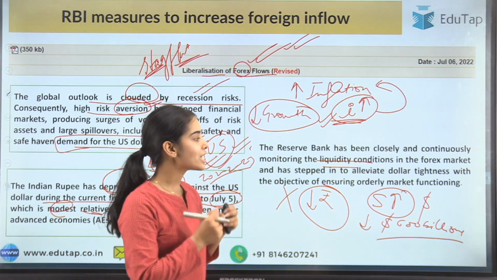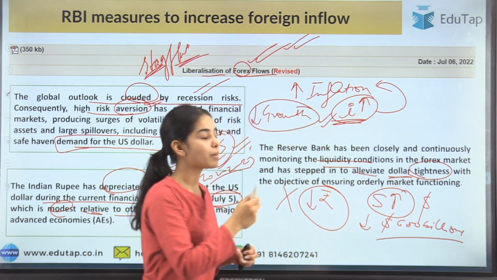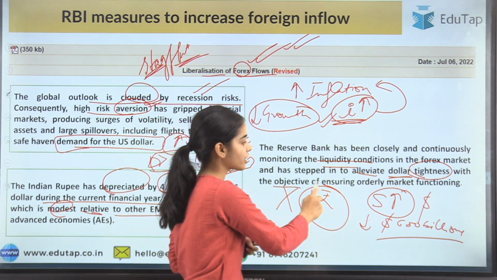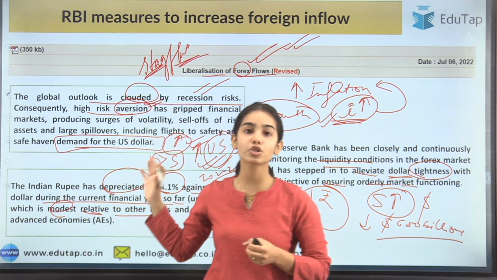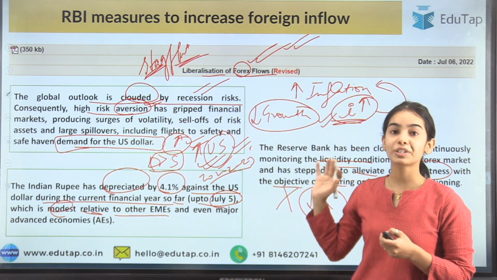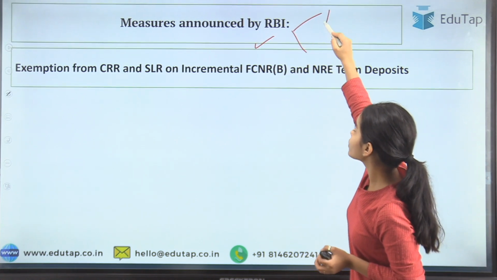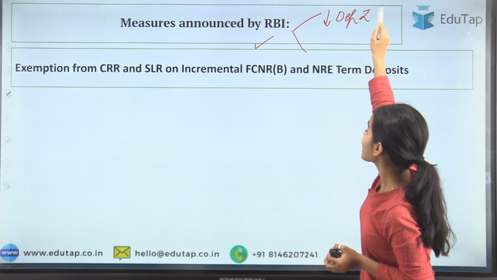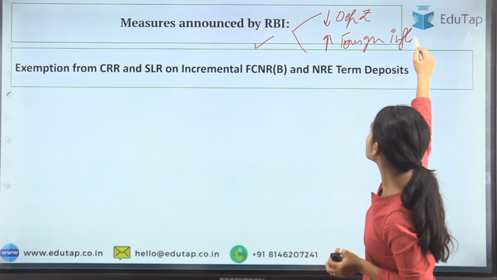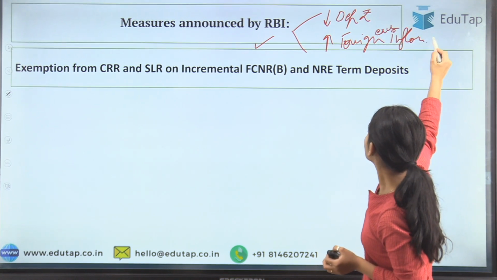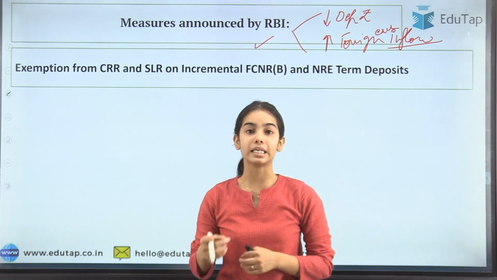So that's why the RBI thought that we have to alleviate the tightness in the dollar, so that the demand of the dollar can be reduced, and the objective is to ensure orderly market functioning, so that the market can function properly. The demand should not be very high for the dollars. So for that there are measures that have been announced by the RBI. They are both for reducing the depreciation of the rupee as well as to increase the foreign exchange inflow in the economy, so that the rupee can become stronger against the dollar, at least by a little.